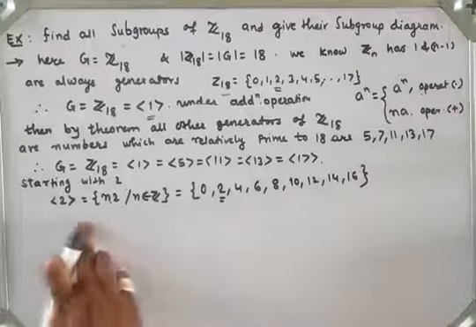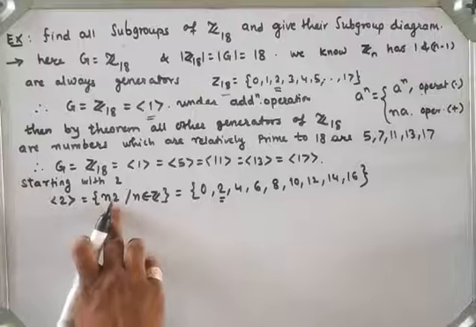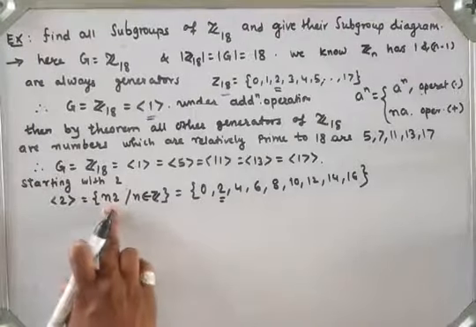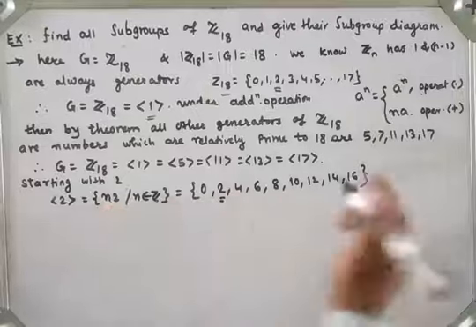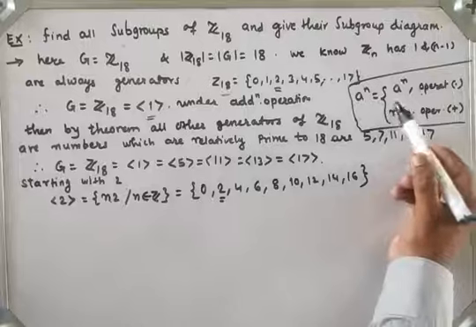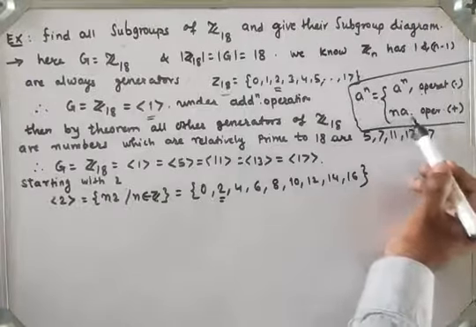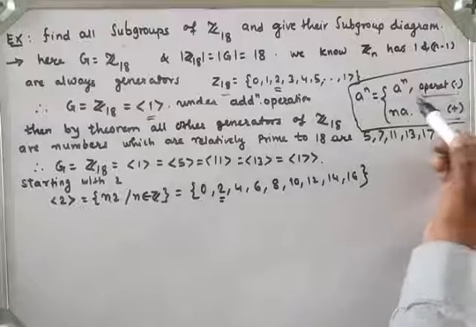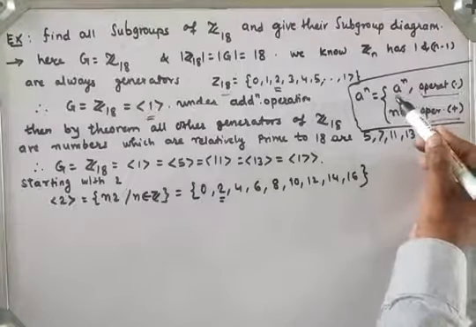So generator 2 gives these elements; since the group is additive, the elements are of the form n into a when the operation is addition. If the operation is multiplication, then the element is of the type a raised to n.